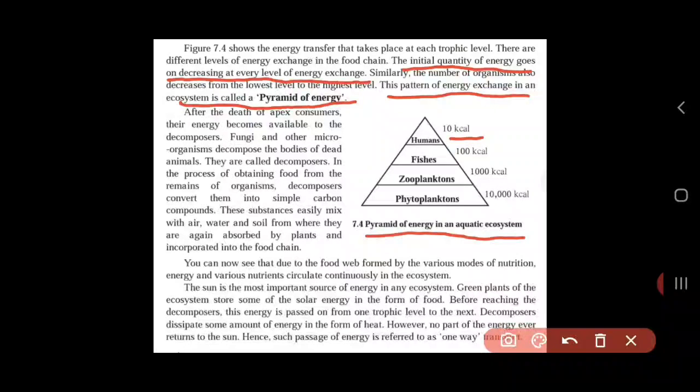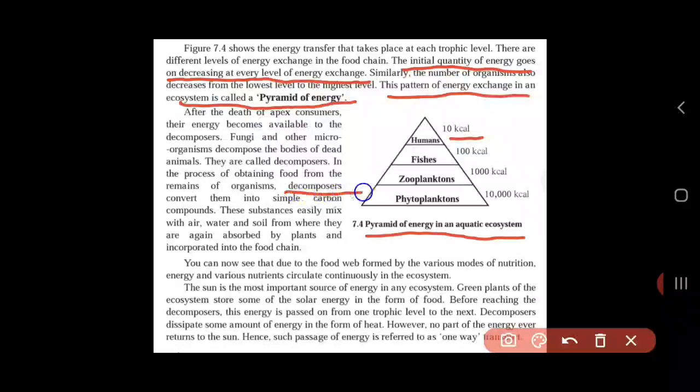Now see the paragraph. After the death of the apex consumer, the energy becomes available to the decomposers. Fungi and other microorganisms decompose the bodies of dead animals. This was taught to you in the last lecture. And what are they called? They are called decomposers or saprophytes. In the process of obtaining food from the remains of the organisms, decomposers convert them into simple carbon compounds.